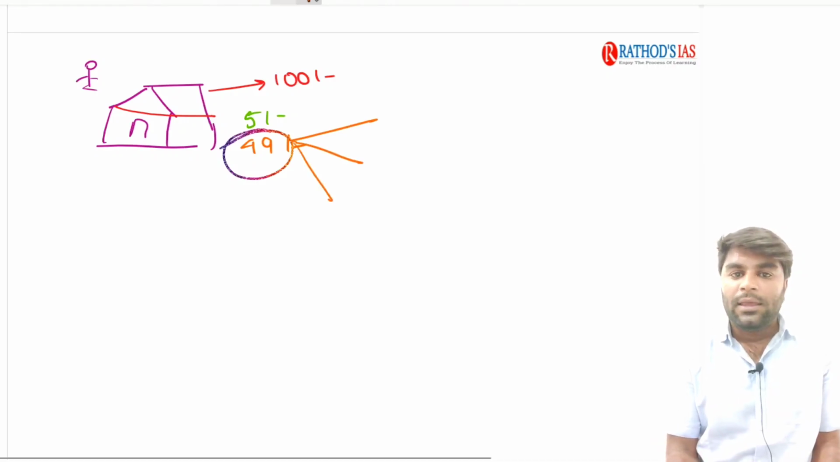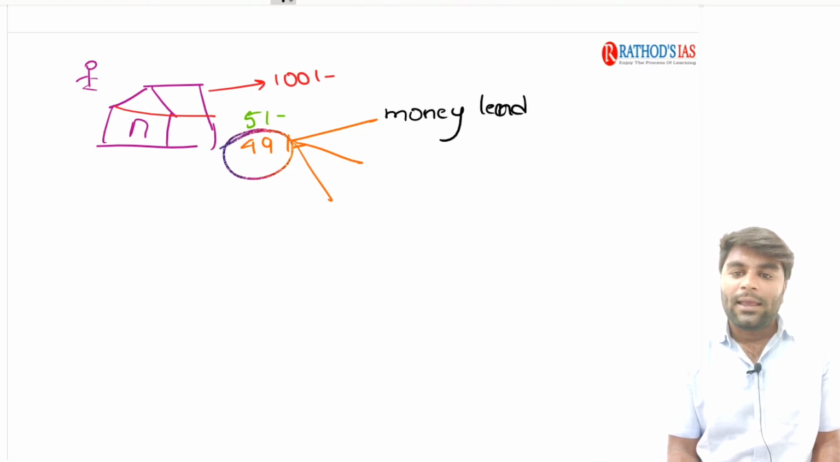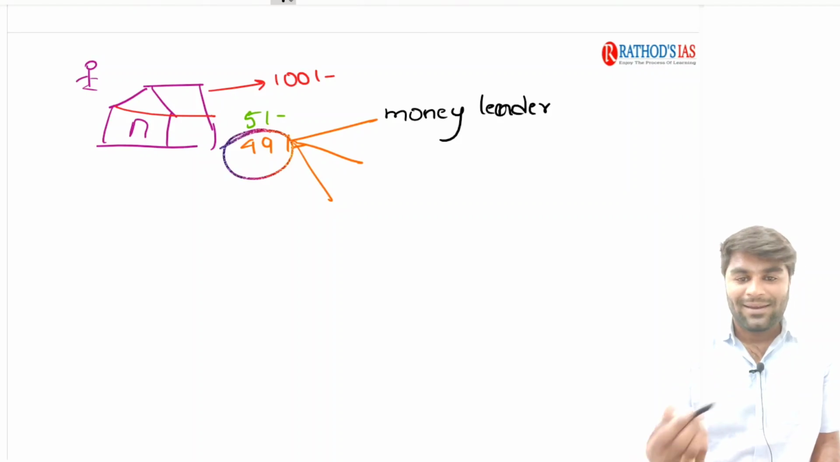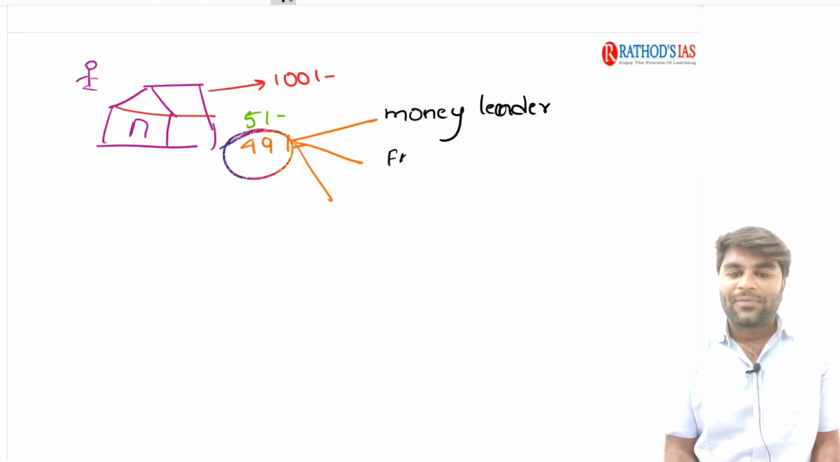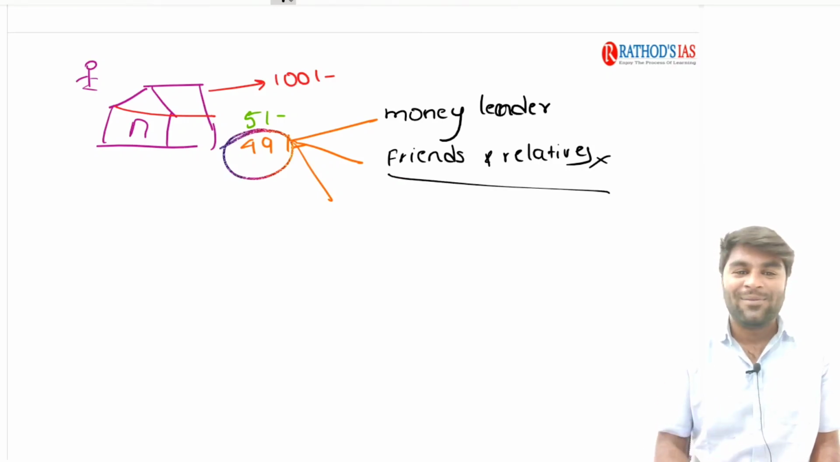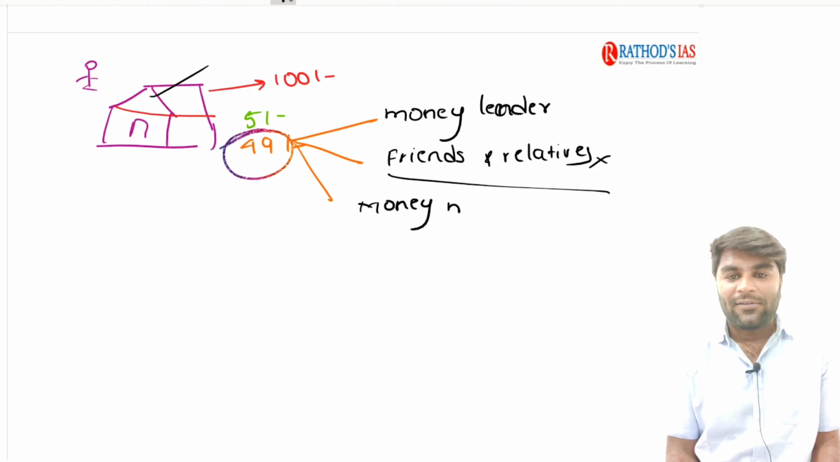Say, for example, he can go to the money lender and ask for the 49 rupees, right? Now, he can go to friends and relatives. But see, it is not at all possible. No relative and no friend is going to give you money if you want to start a business. And then you have the money market. And the last option you have is the capital market.